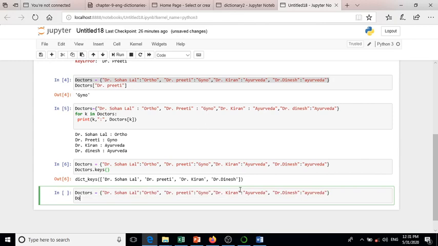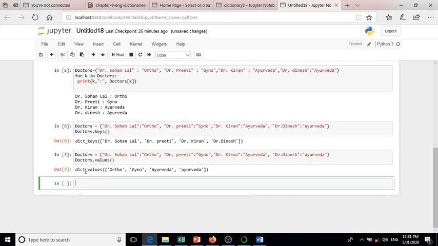Same thing: doctors.values(). This is an inbuilt function. Now look here. It will generate all values: Ortho, Gyno, Ayurveda and Ayurveda.